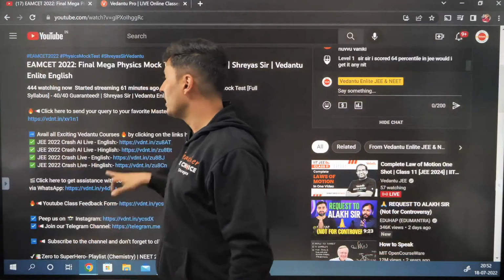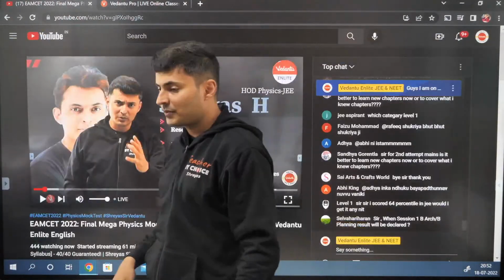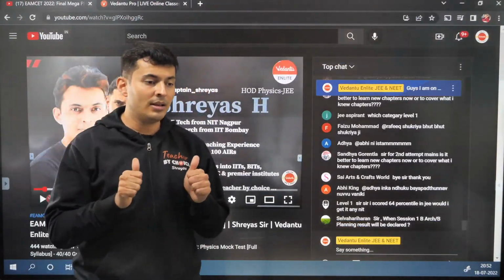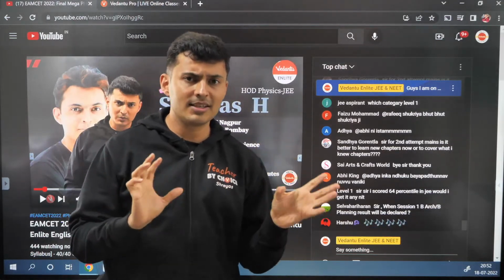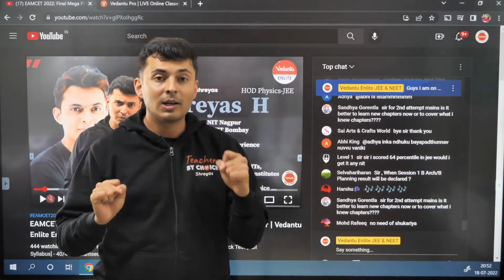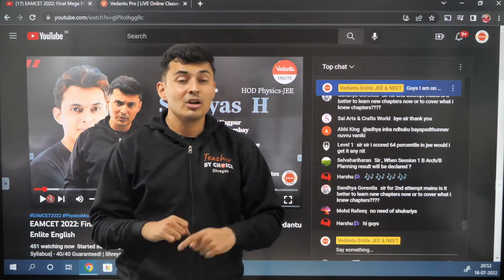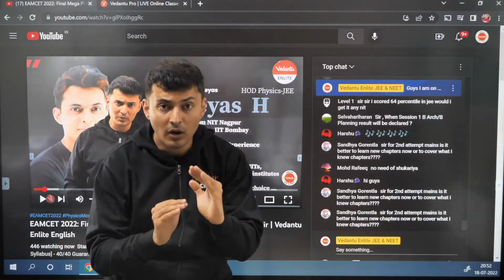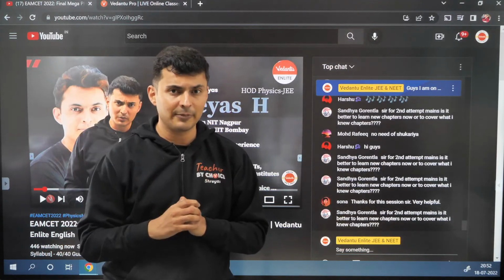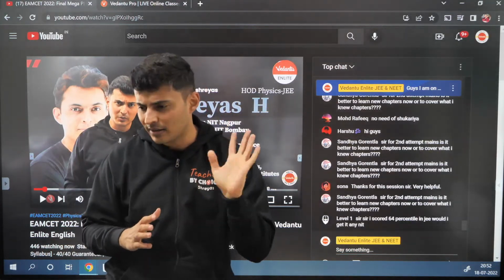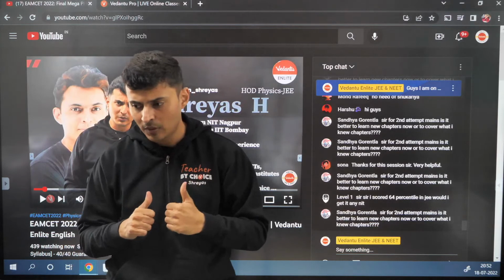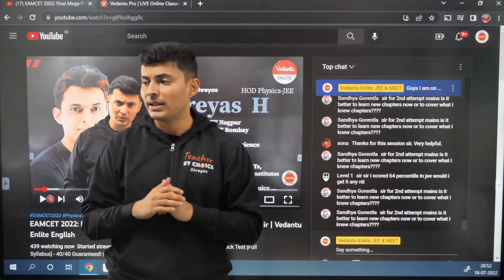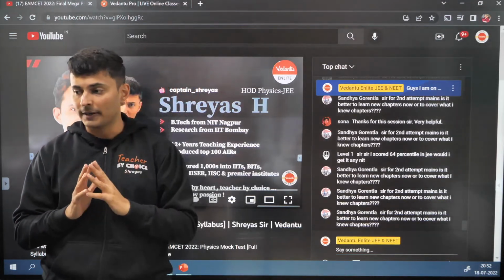Now talking about the tips, guys. First of all, maths has the highest weightage, with physics and chemistry equal. So remember, the deciding factor will be maths. So try to score maximum in maths and divide your time not equally, but disproportionately. The ratio will be 2:1:1 roughly. Cool. That is how you need to divide the time accordingly.